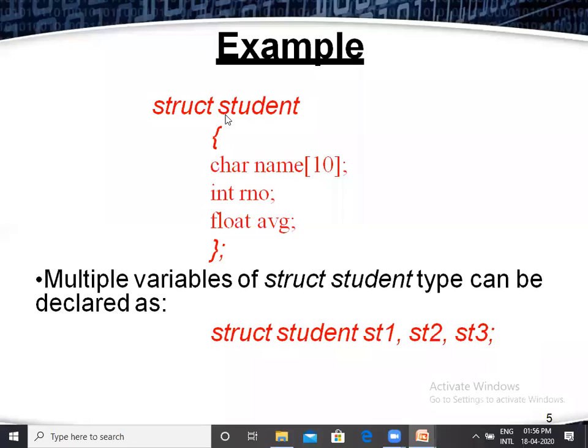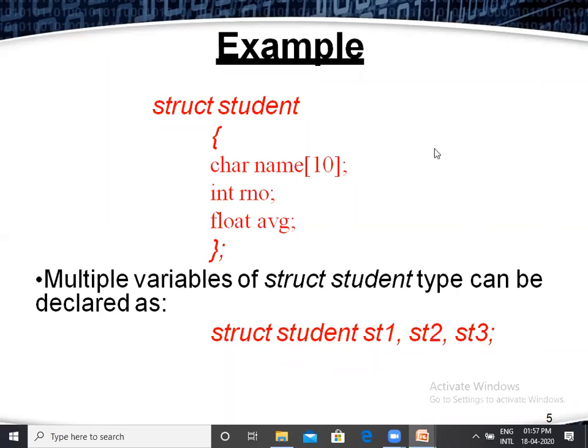Okay, here what is the name of the structure? Student. How can we use it in the following program? Here struct is already defined. The name of the structure is student. Now we can declare the variables of student also. Here we can declare student 1, student 2, student 3. So student is a data type. What type? Structure type. What is the content in the student? Name, roll number, and average. So whenever we use student, that reflects three different members. First member is name, next member is roll number, next member is average.